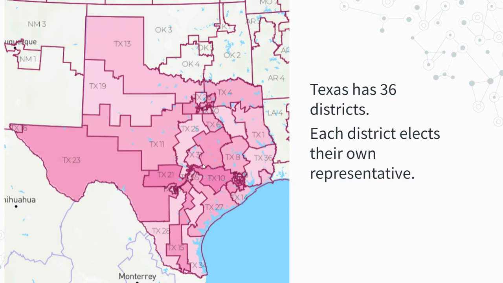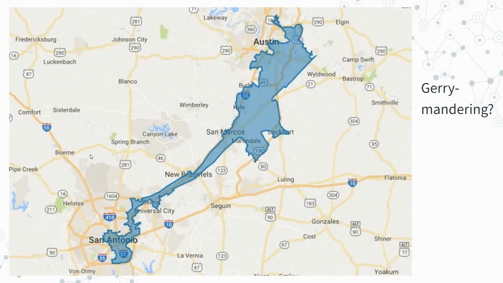Here's an example of a congressional district map. This is Texas. It has 36 districts. All these districts have about the same number of people in them, and the people in these districts vote for just their representative. If you look at these maps, sometimes you'll see really wonky, weird looking districts.